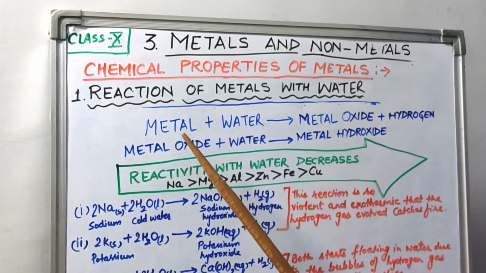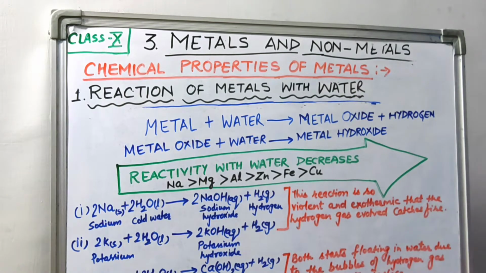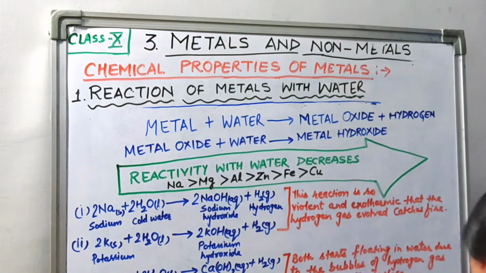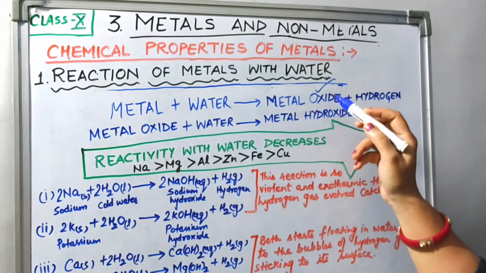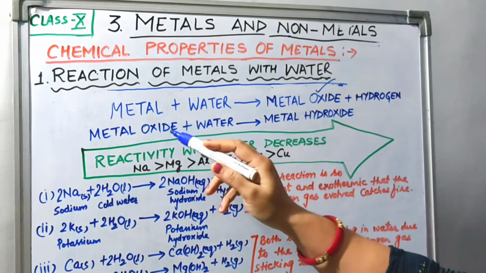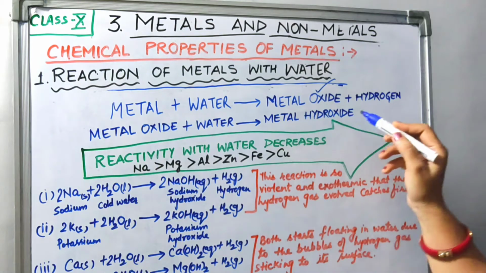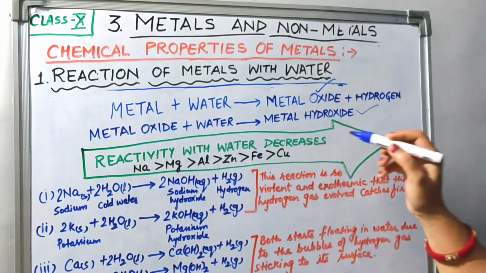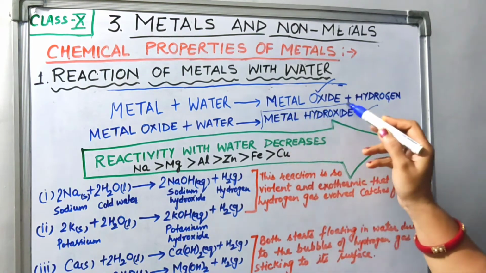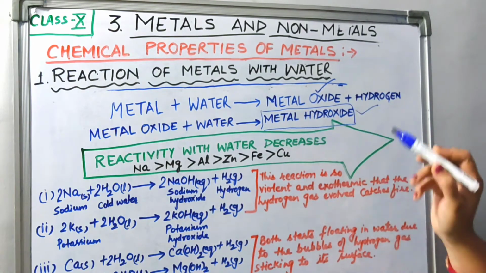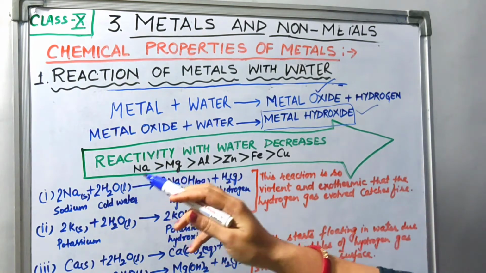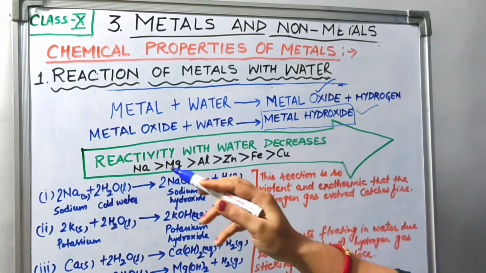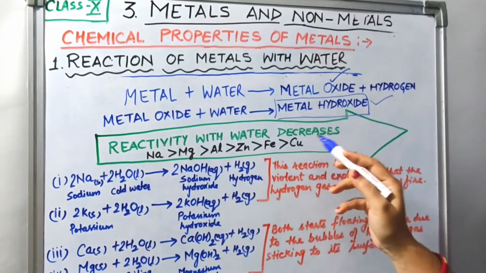Children, what happens when a metal reacts with water? In case of oxygen, we had seen that metals generally combine with oxygen to form metal oxides. These metal oxides have a tendency to react with water further to form metal hydroxides. So keep it in your mind, whenever a metal reacts with water, it has a tendency to form metal hydroxides.